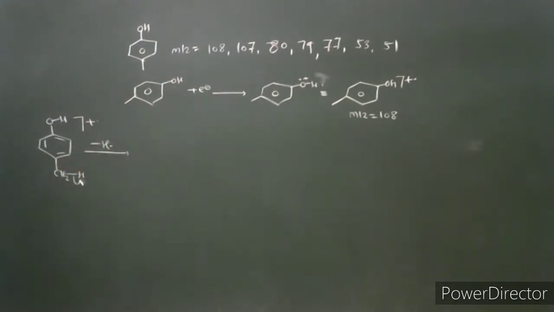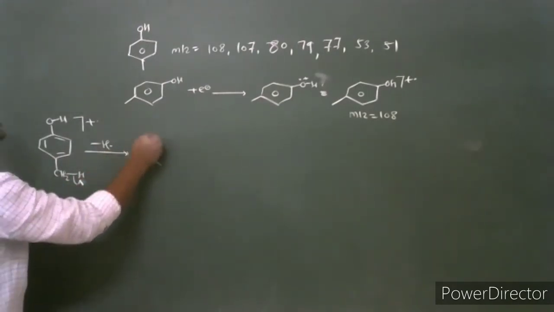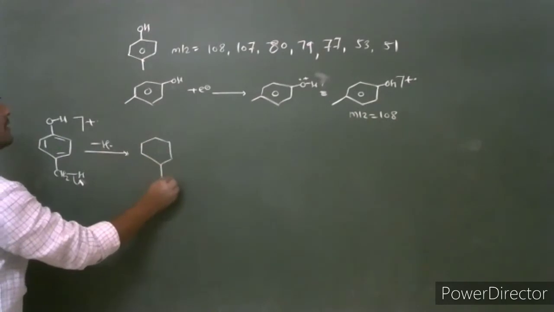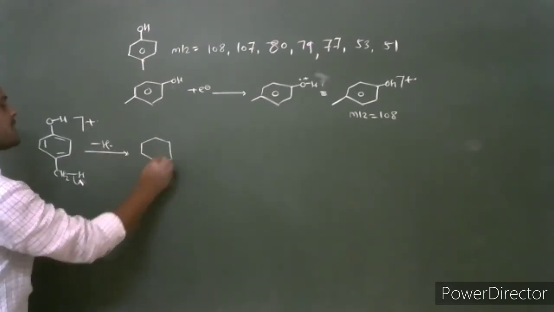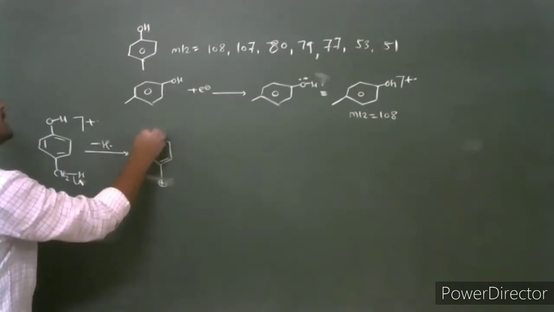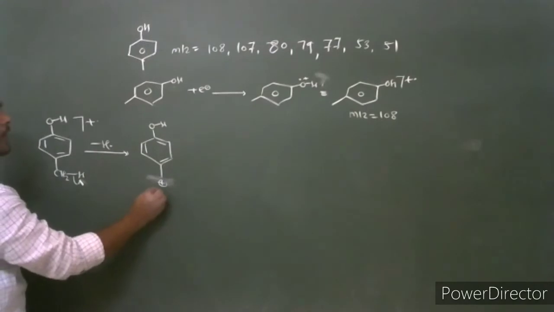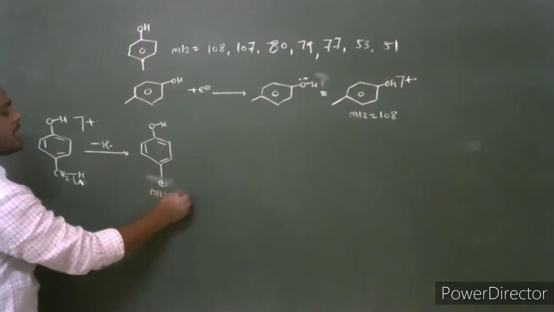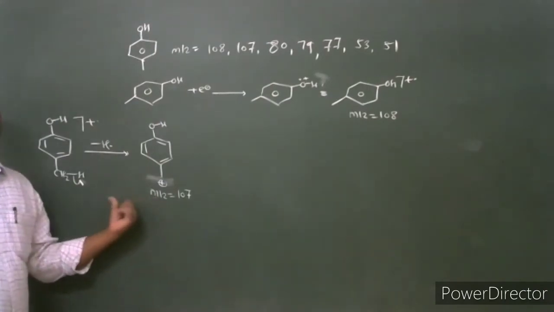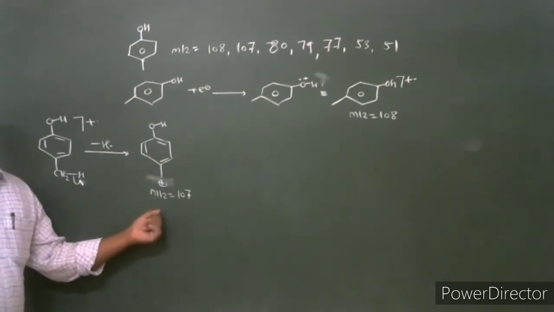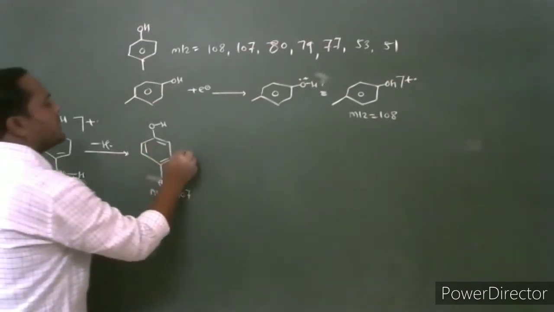There is no longer chain, only a methyl group, so a hydrogen radical is eliminated. After the loss of the hydrogen radical, a benzyl cation is formed. This benzyl carbocation is the M-1 fragment. It has one unit less weight than the molecular ion. For the M-1 fragment, the mass to charge ratio is 107.